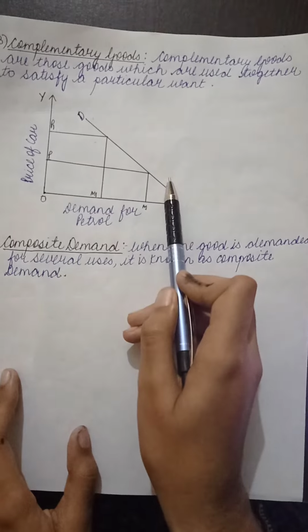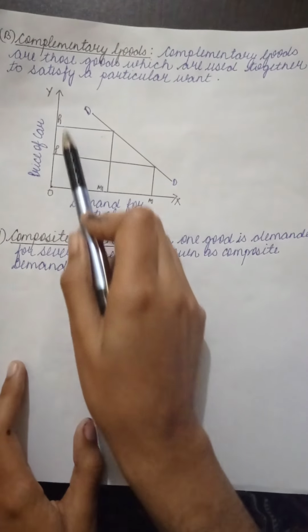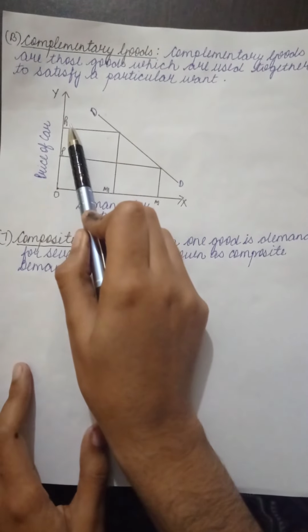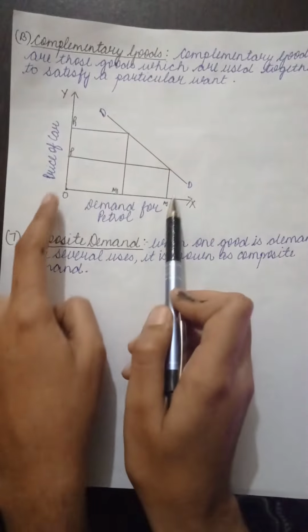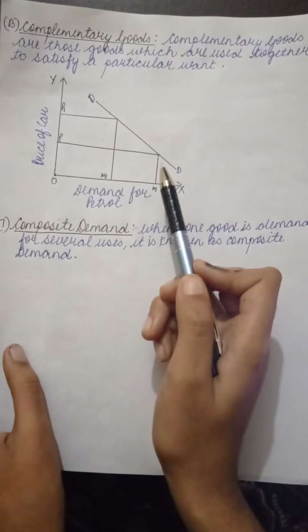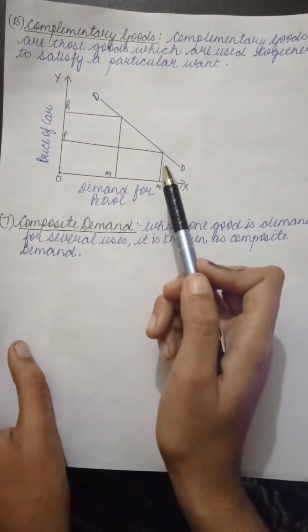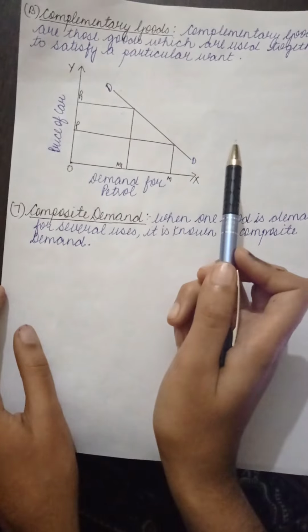In this diagram, when the price of car rises from OP to OP1, demand for petrol declines from OM to OM1. This means when the price of one commodity increases, the demand for the other will decline and vice versa.